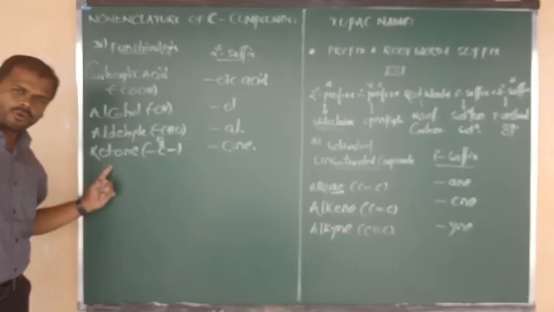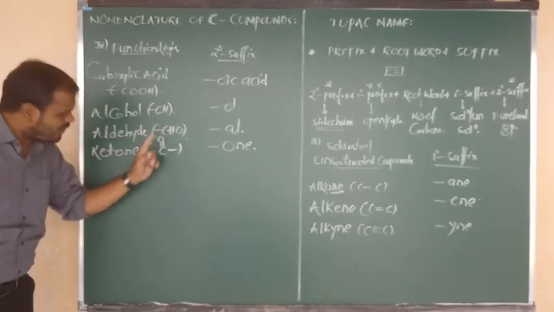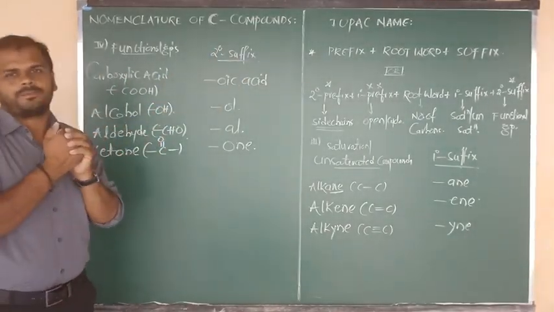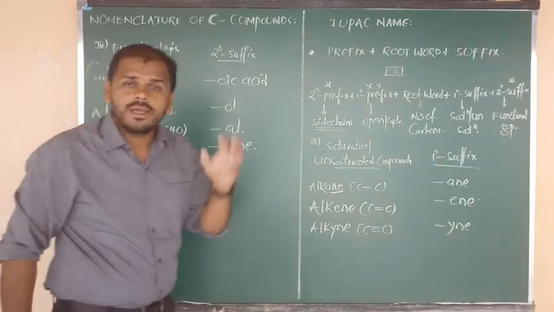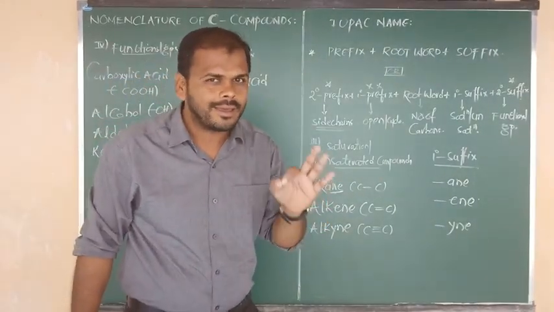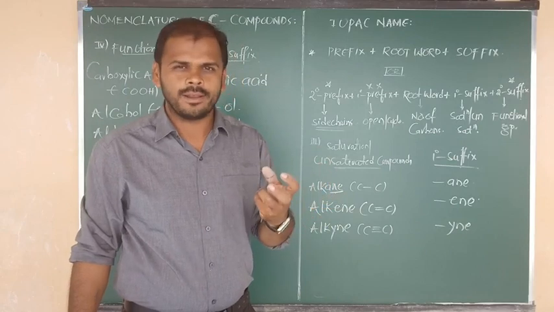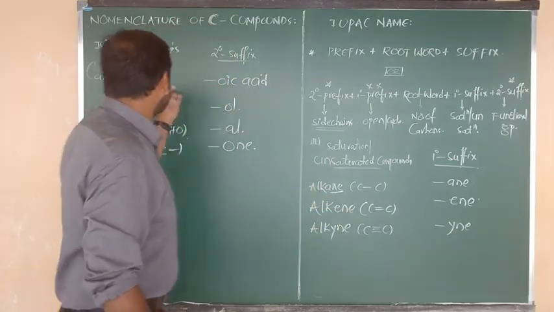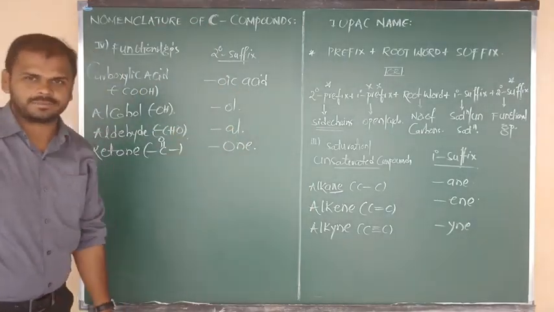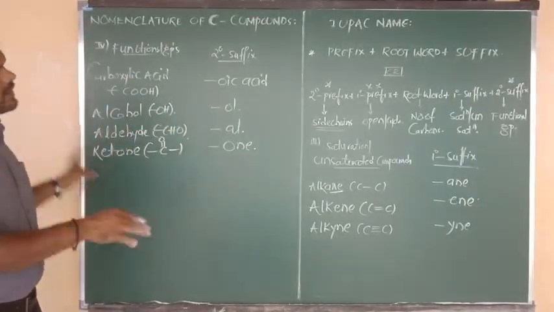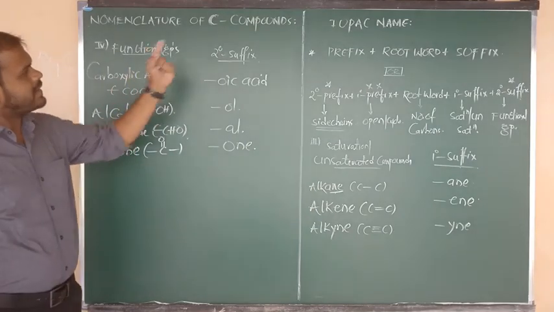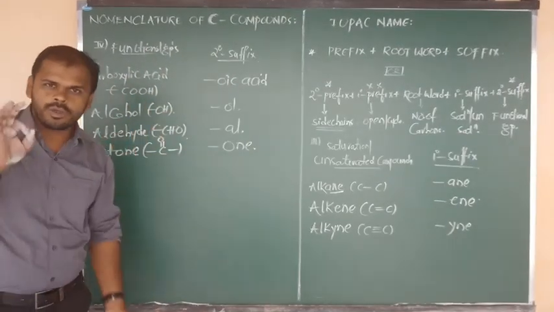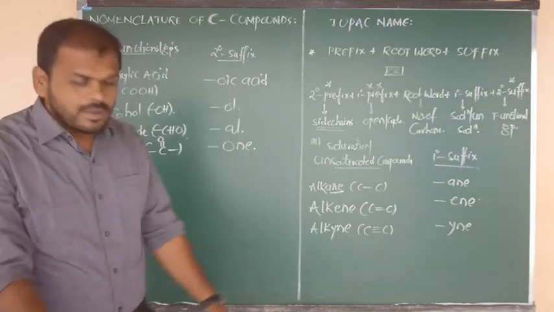Now, what is the compound name and their functional group formula? For that functional group, what is the secondary suffix we have to add? Come on, try to say the answer. Aldehyde, AL; alcohol, OL; ketone, ON, nothing but ONE; carboxylic acid, we have to add oic acid. All the rules and regulations of nomenclature of carbon compounds I have already given to you. Okay, all of you? Good.